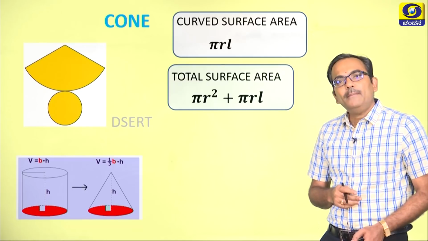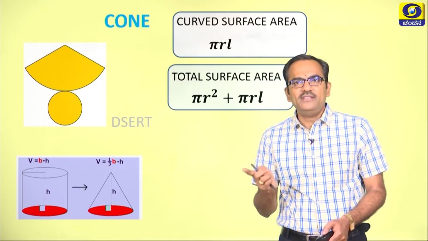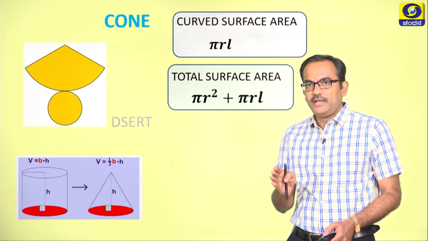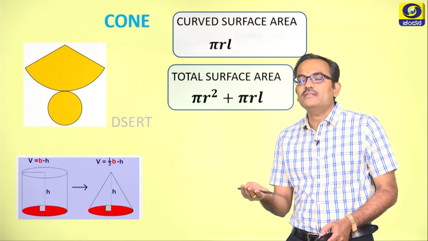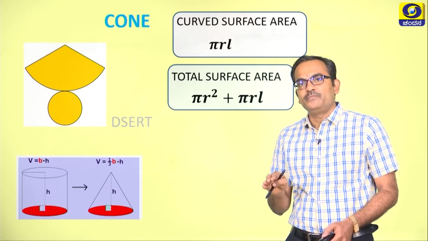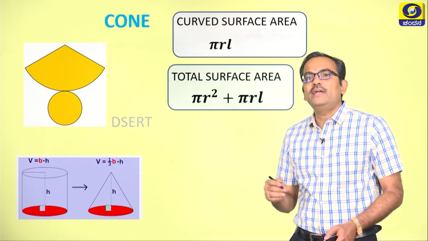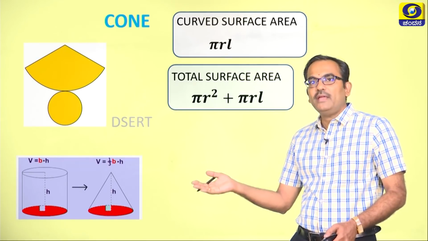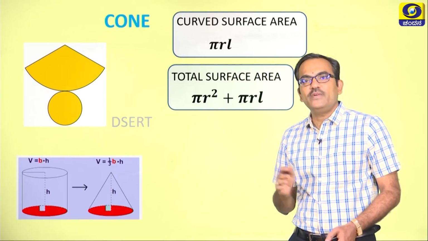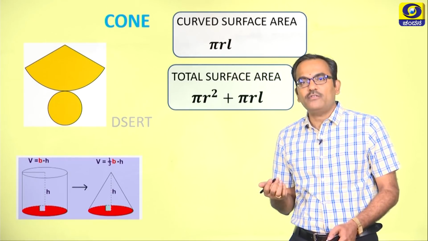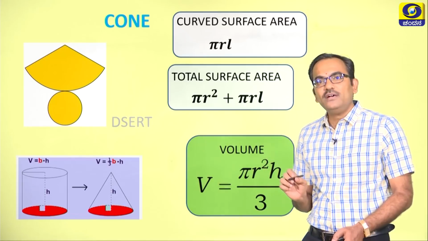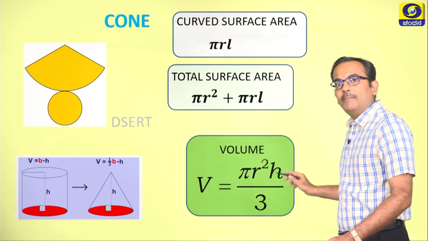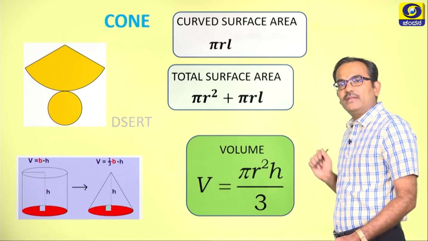And when we compare a cone and a cylinder with equal attributes, like the height is the same and the radius of the base is the same, we definitely end up with the conclusion that 3 cones will make 1 cylinder, which eventually gives us the volume of the cone as 1/3 of the volume of the cylinder, which is nothing but pi r square h divided by 3.